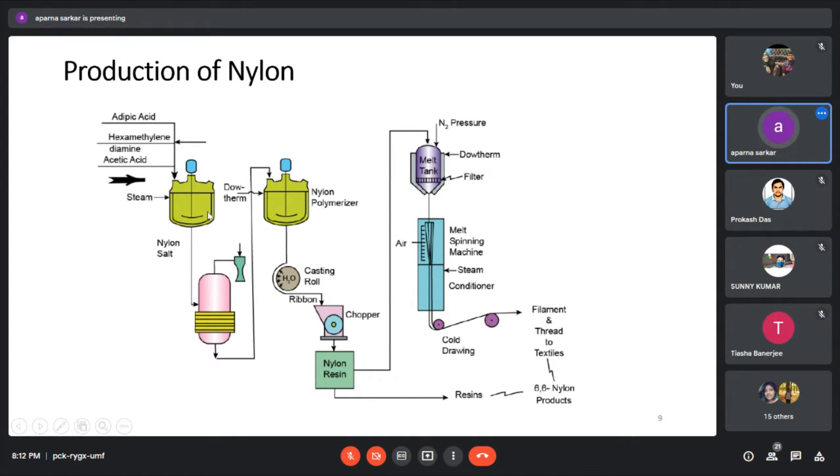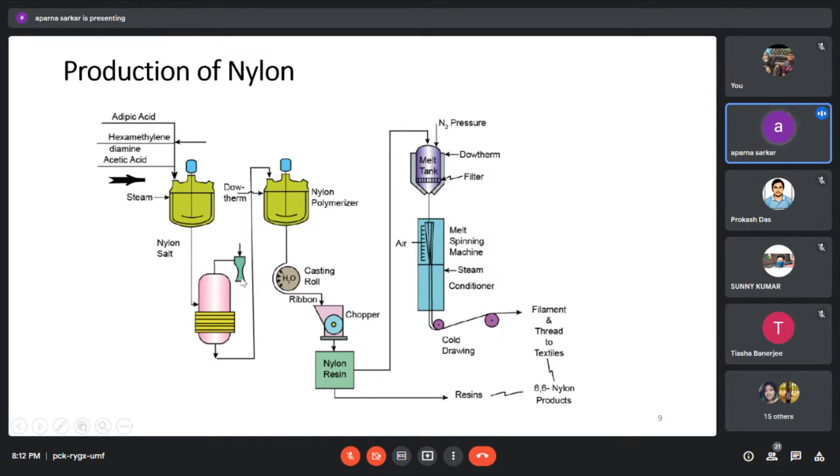What happens in the first reaction? In the first reaction we have nylon salt, and here agitation is required, so we can see the presence of an agitator. Now the nylon salt is coming into a separator section.